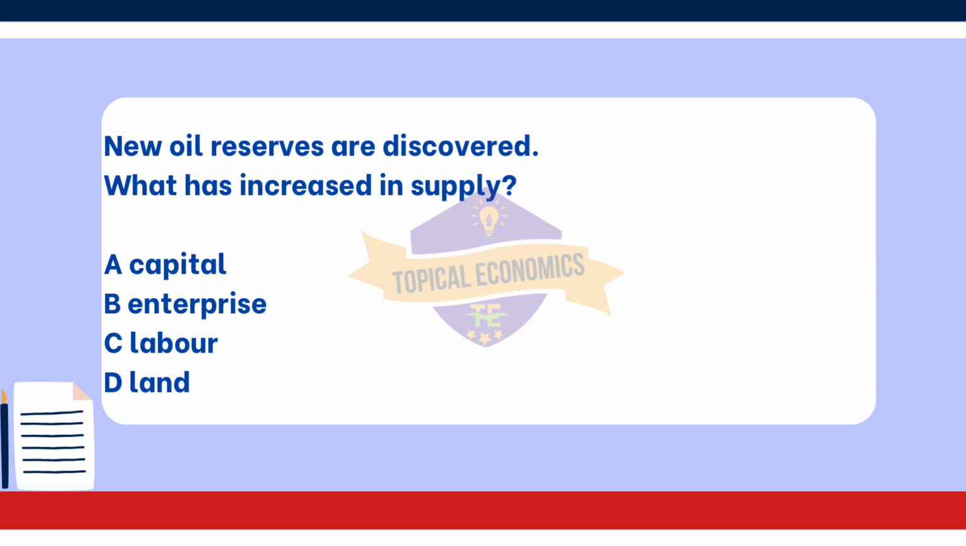Option B, enterprise, involves the entrepreneurial effort and risk-taking in organizing production. While new oil reserves may present opportunities for enterprise, the discovery itself does not directly increase the supply of enterprise. And option C, labor, refers to the human effort used in production. The discovery of oil reserves does not increase the supply of labor directly. It may create a demand for labor in the future, but it does not change the existing supply of labor as a factor of production.